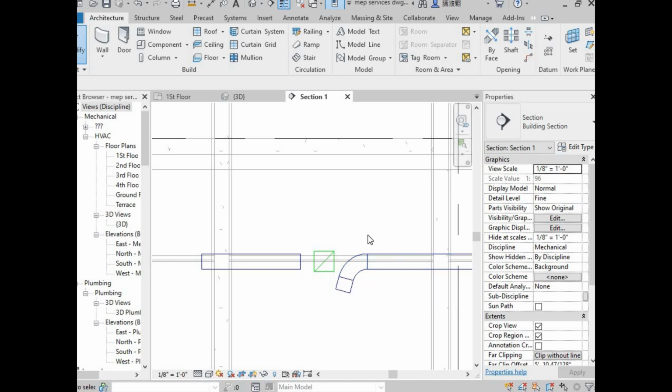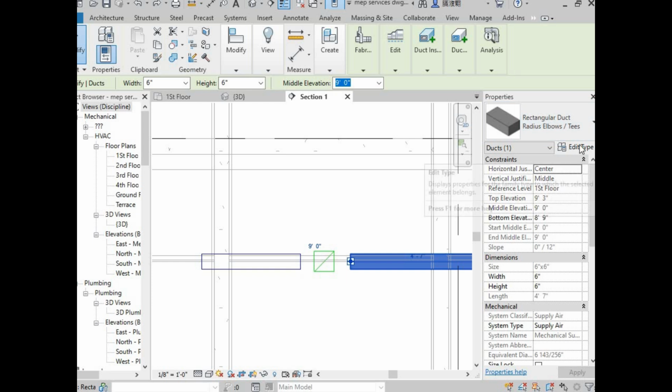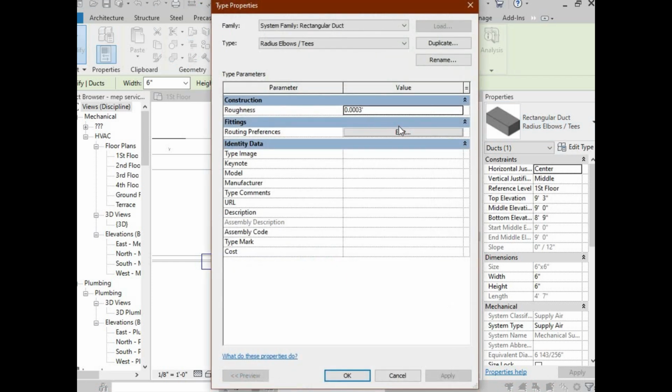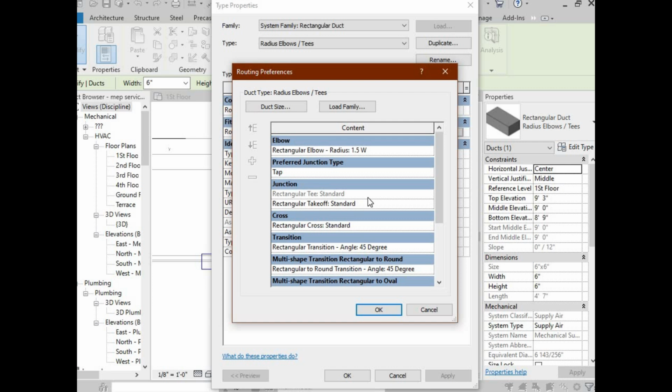So what we have to do is, I press Control Z, and first of all go to its properties. Go to edit type and then edit here. As we saw in the first video, we made some changes here, like from the T2 tab, and here it should be beveled.